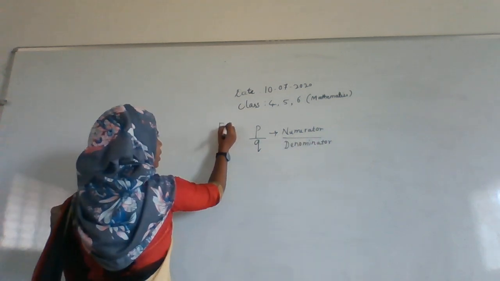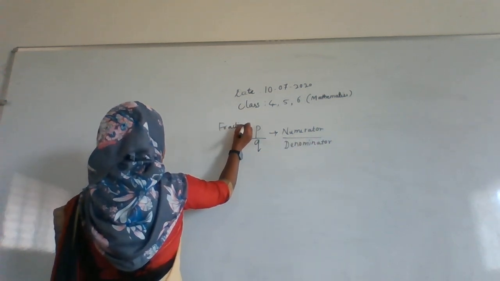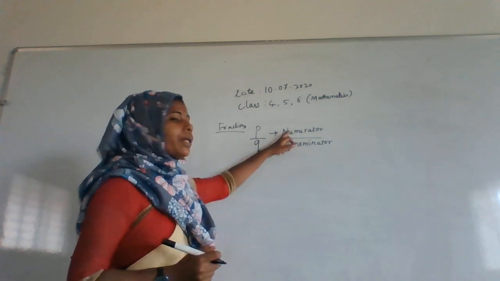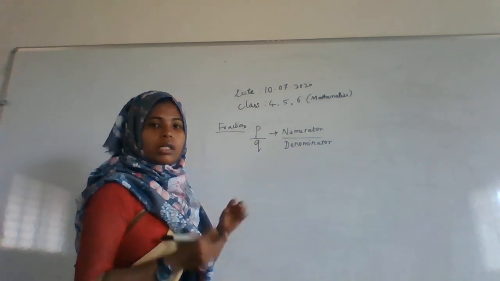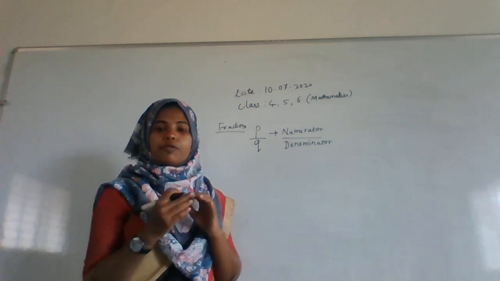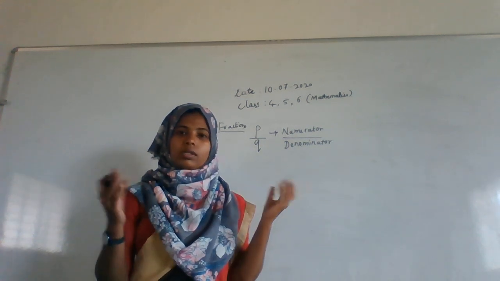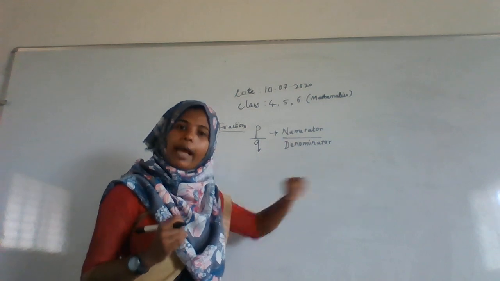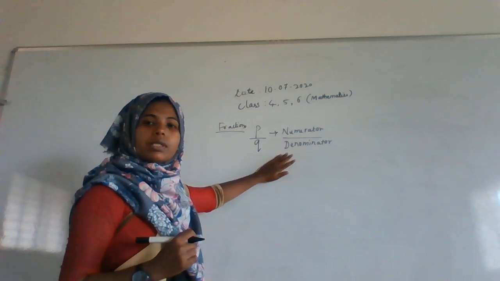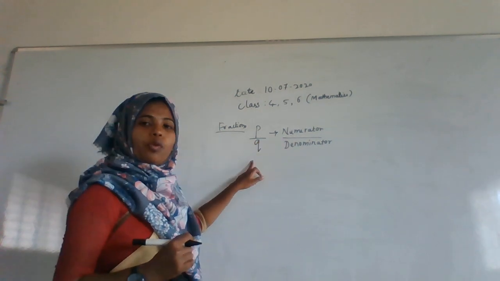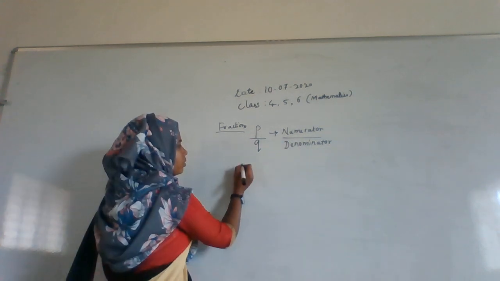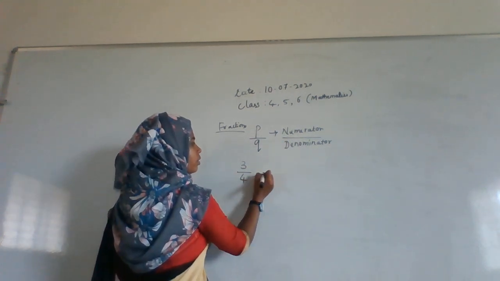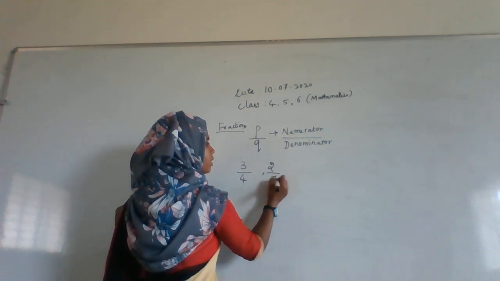Means you are studying these things in fractions. Okay, here numerator and denominator. Usually you have studied the numbers 4, 5, 6, 10, thousands, like that. Here in fractions, all the numbers are in P by Q form. That means numerator as well as denominator form, like this: 3 by 4, 2 by 7.